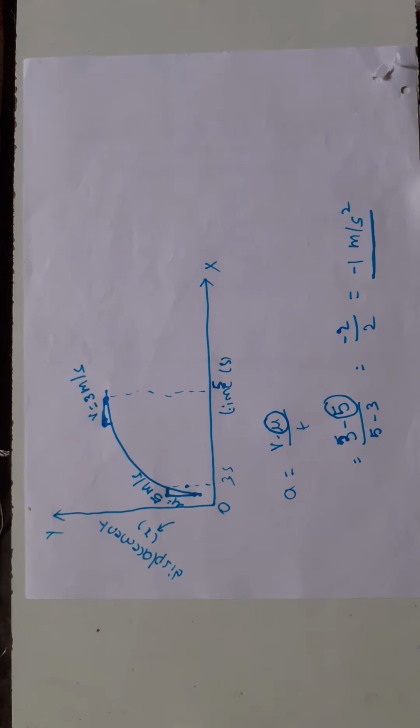These are the graphs of acceleration: positive, negative and 0. I hope you are understanding very well.